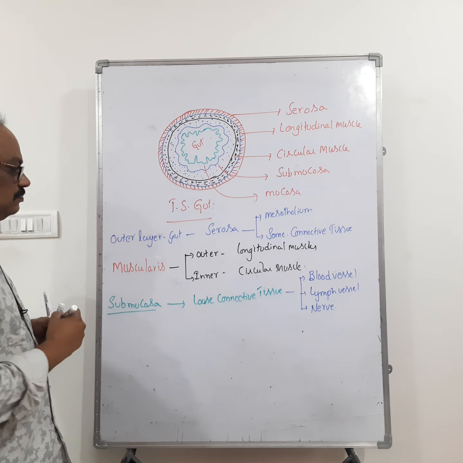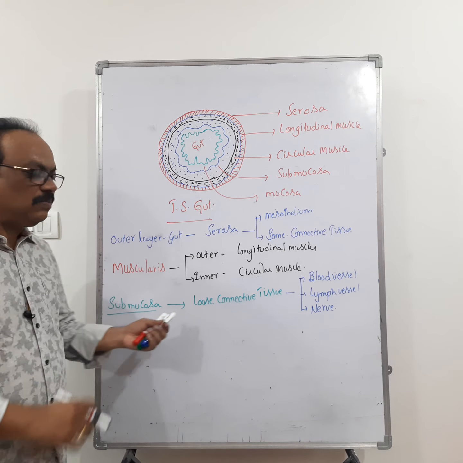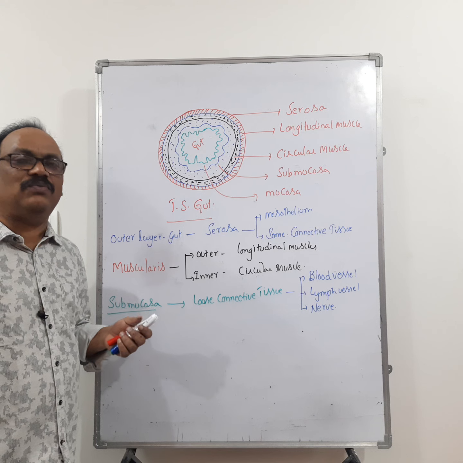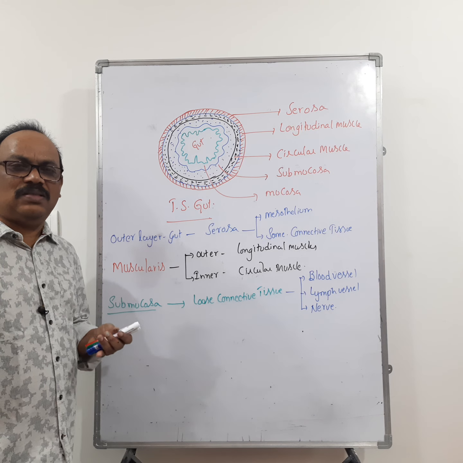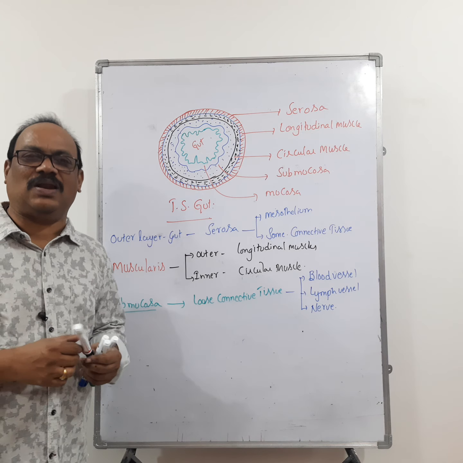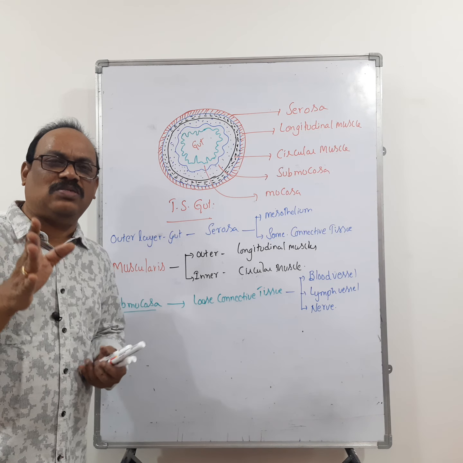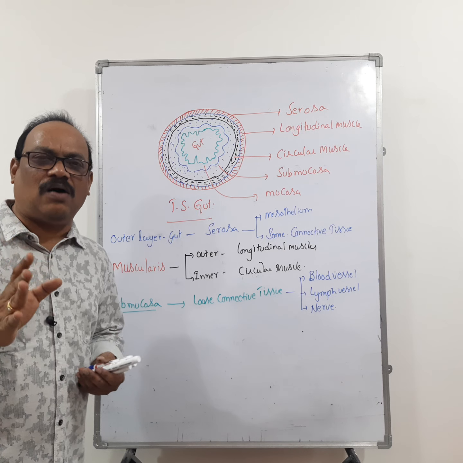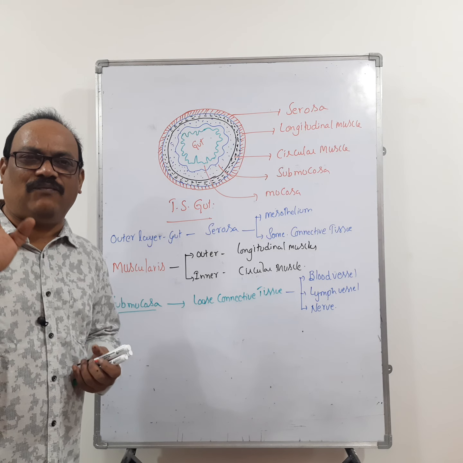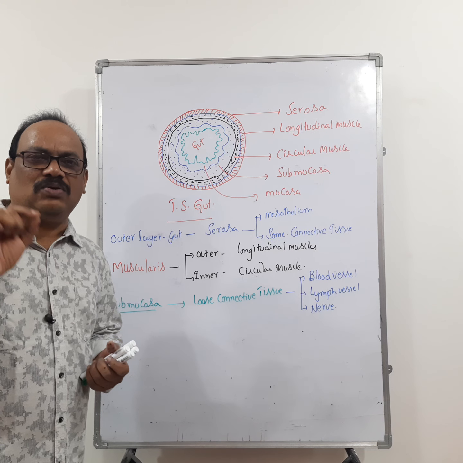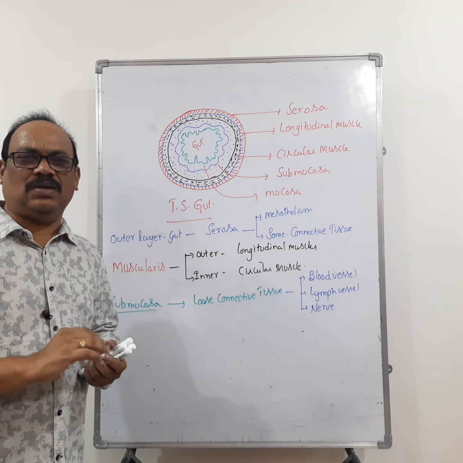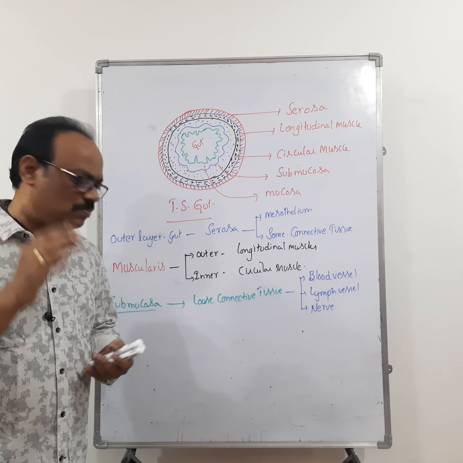And one more important point you can remember here is the submucosa of duodenum. In the duodenum, the submucosa consists of some glands. What are those glands? Brunner's glands. So the submucosa of duodenum consists of Brunner's glands. That is one question. Brunner's glands are located where? In the submucosa of duodenum. Brunner's glands secrete what? Mucus. Remember the word. Brunner's glands secrete mucus.